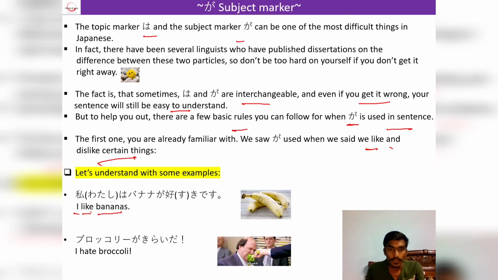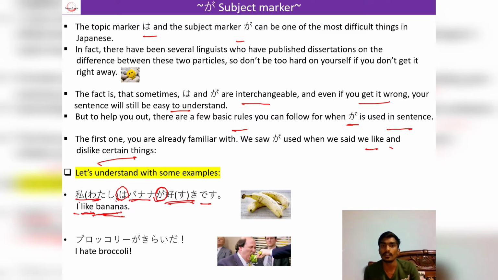For example, watashi wa banana ga suki desu. Here banana is banana and suki means like. So that's why we have used Ga particle, because here I am saying that I like banana, and we have used Wa particle with the subject, which is a subject marker particle.